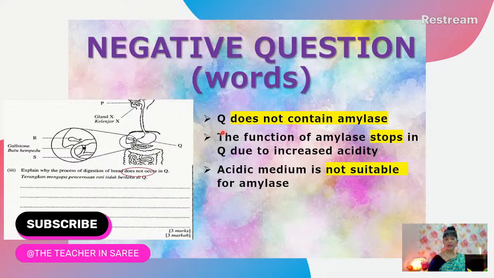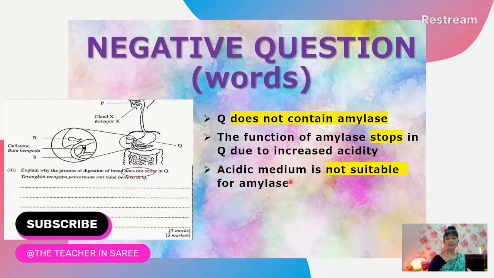All right. So your point there. Can you see that I've given you the answer? No more wrong answers anymore. Okay. So Q does not contain amylase. Can you see that I have highlighted the negative part of my answer? Does not. Okay, that's very important. And the function of amylase stops, again a negative connotation in my answer, due to the increased acidity.